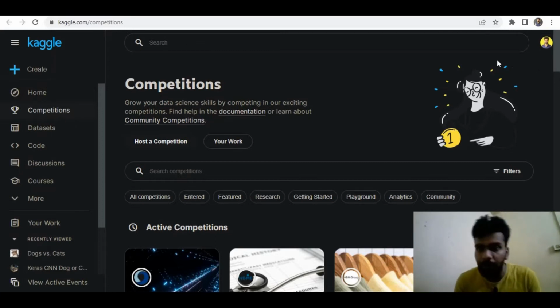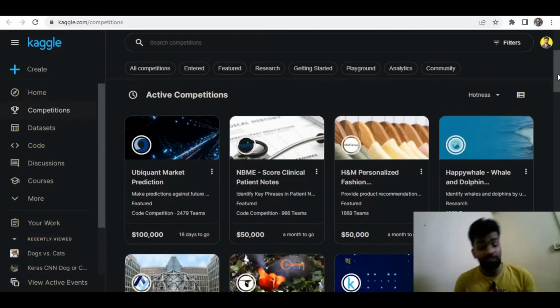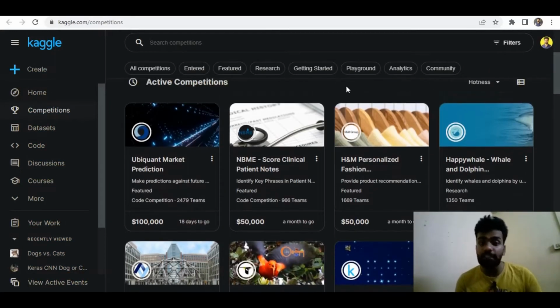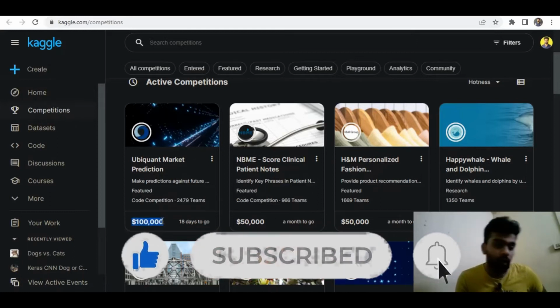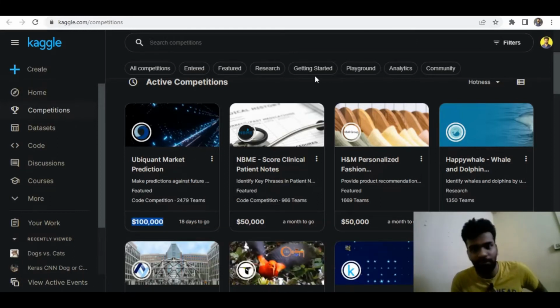Here is the competitions tab, and these are the active competitions. You can see the prize pool as well, some $1 lakh and so on. So you can see this is a very huge project, and they are solving some unique problems which are present in the society, present in the world. There are a lot of projects.